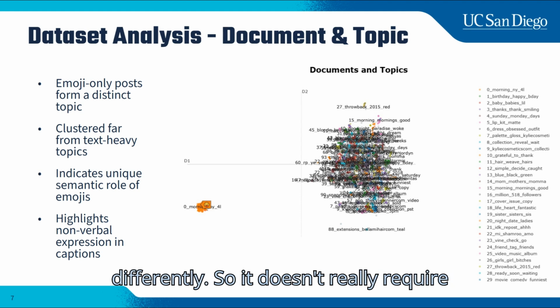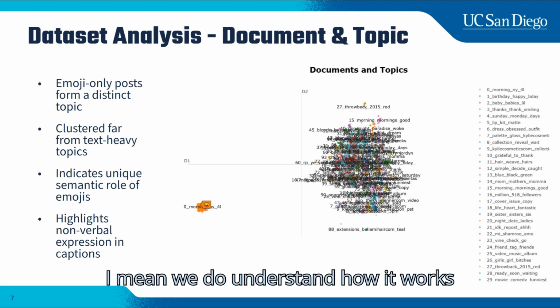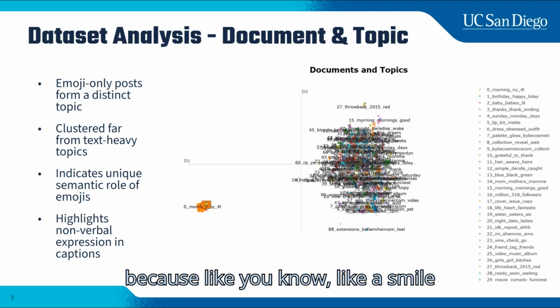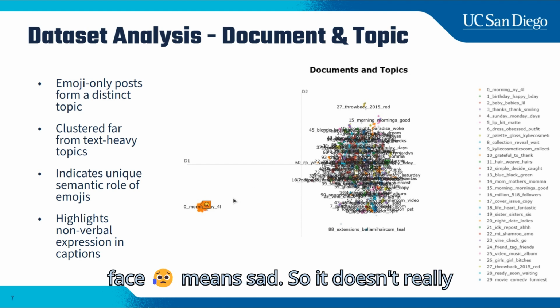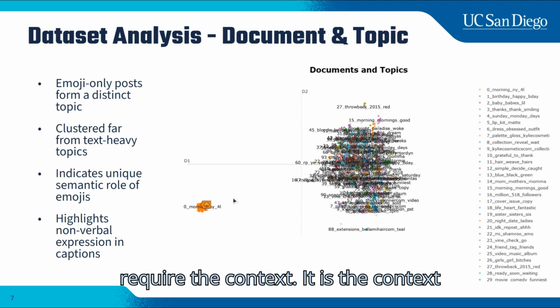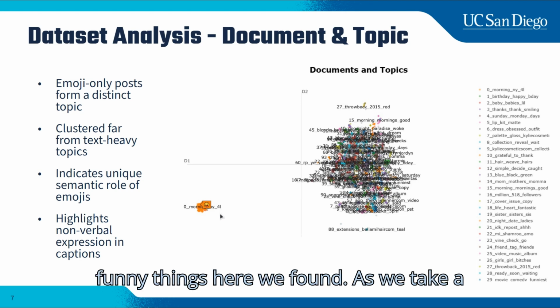They don't really require accompanying text or context to express their meaning. We do understand how it works, because a smiley face means good, or a crying face means sad. It doesn't require context. It is the context itself. So that's one of the funny things we found.